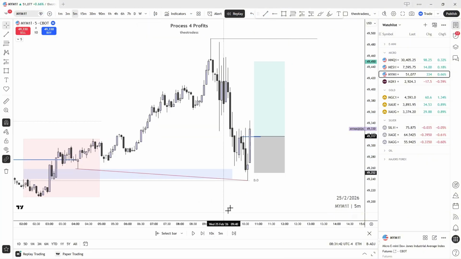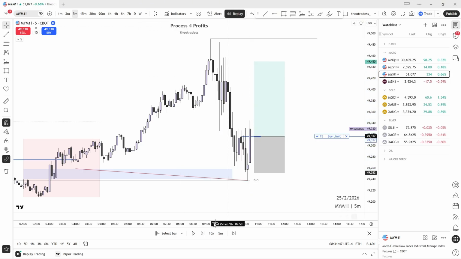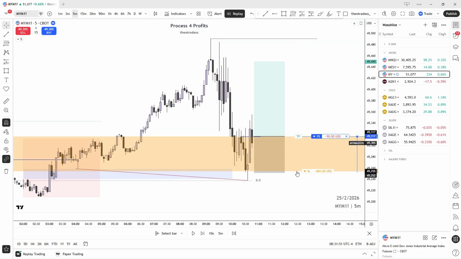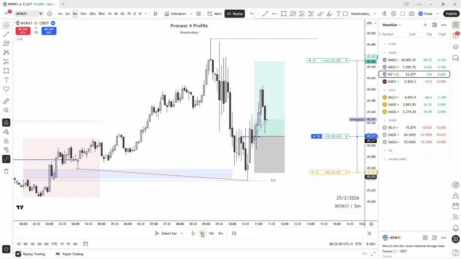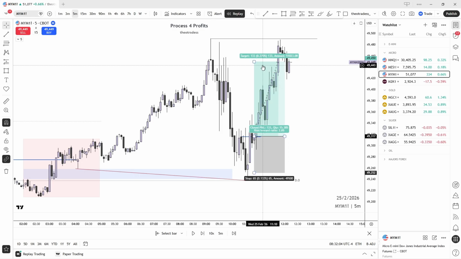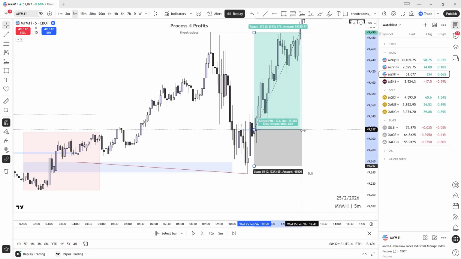So let's see what happens. Let's put in our 15 cons. There we go. 15 cons. Let's put it in, and there we're in. Stop at the low, and we're targeting that high. Boom, boom. Did we get to the high? Let's check. All right, we do get the high.